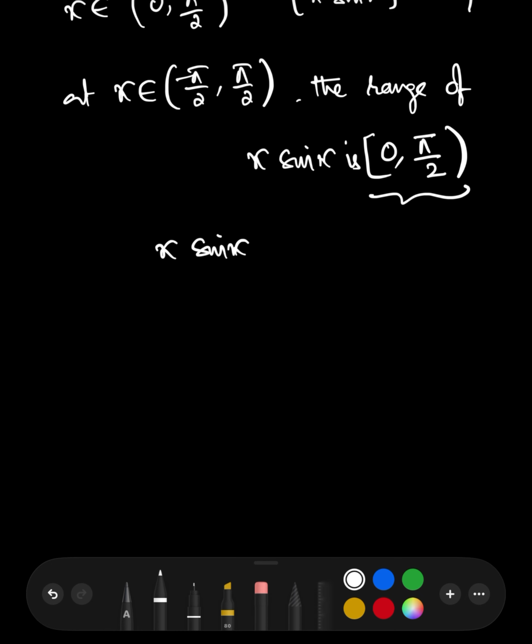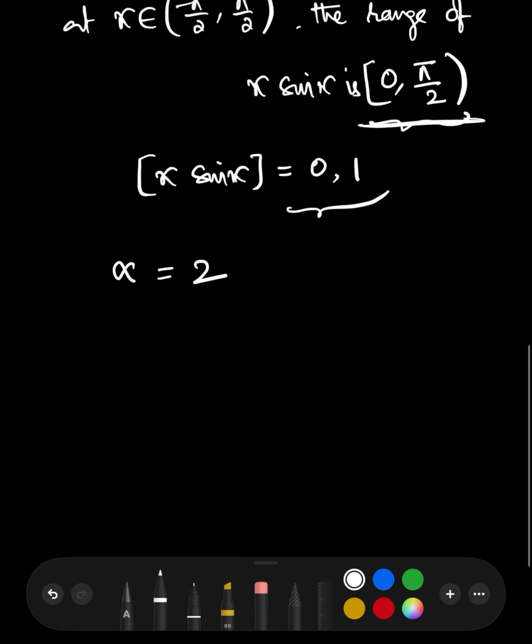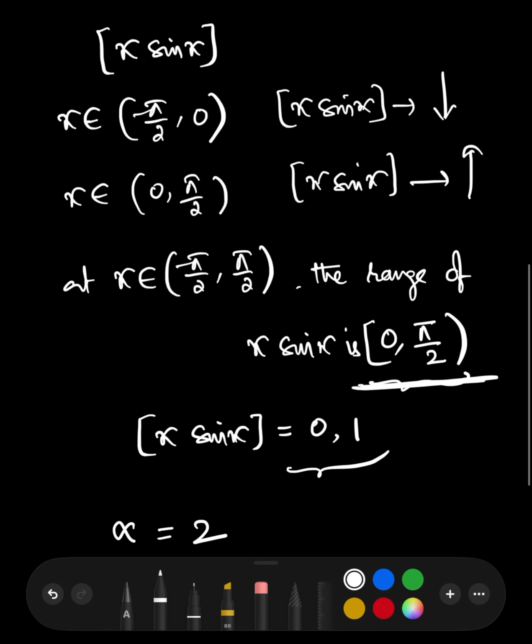In between 0 and π/2 there will be two integers, 0 and 1, so that the greatest integer of x sin x is discontinuous at two points. So clearly alpha, the number of points where the function is not continuous in the given interval (-π/2, π/2), is 2, because there are two integers in between, so we can say that [x sin x] is discontinuous at two distinct points. Then alpha equals 2.